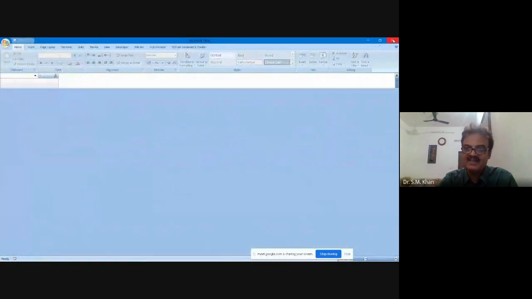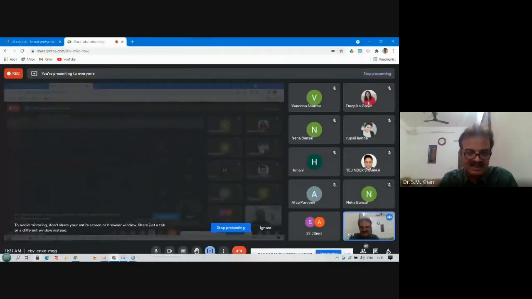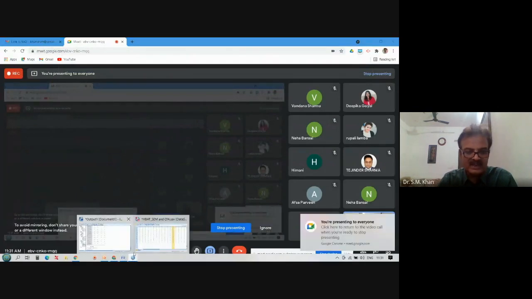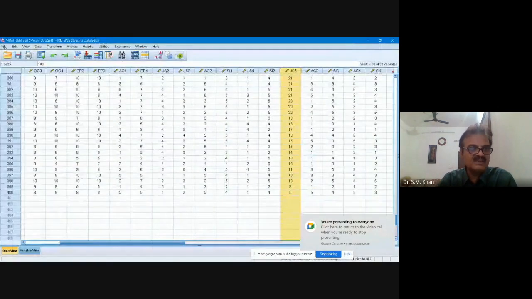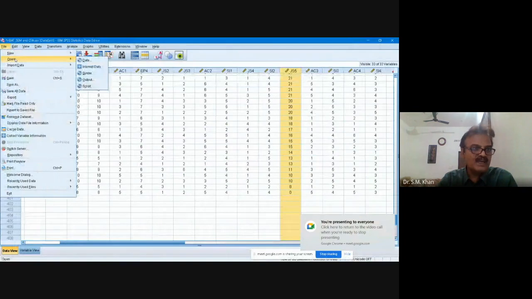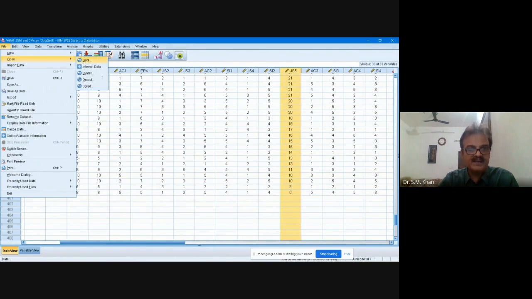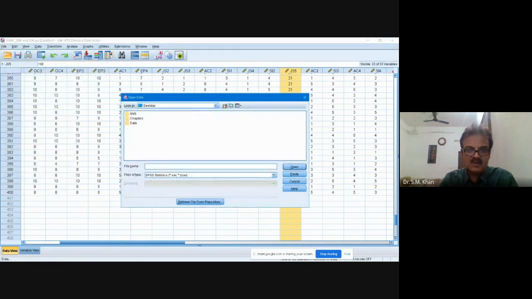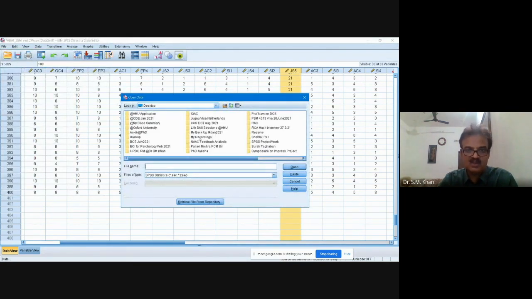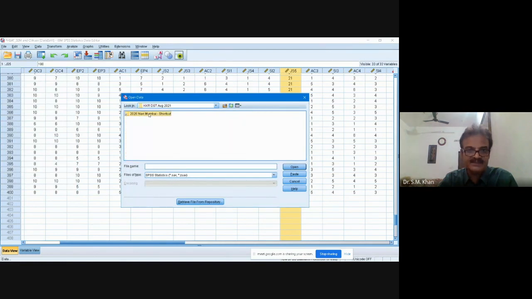In this case you will see we are going to do the same exercise. You go to SPSS. Now I will close this, open or import; you can use any of the options. If I go to open data, then go to the folder where the data exists.